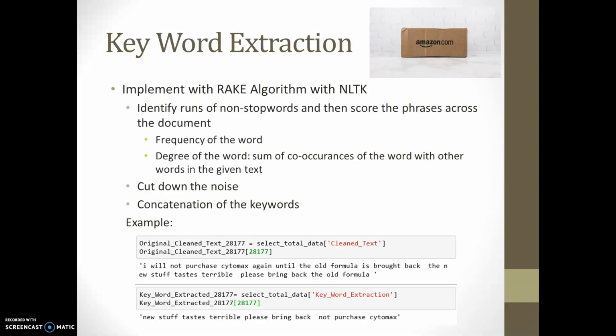I also concatenate all the keywords in the review text as input data. So here is an example. The original data shows: "I will not purchase Ceto Max again until the old formula is brought back. The new stuff tastes terrible. Please bring back the old formula." And what my implemented algorithm returned is: "the new stuff tastes horrible. Please bring back and not purchase Ceto Max." So it's really just simplifying the original text data.